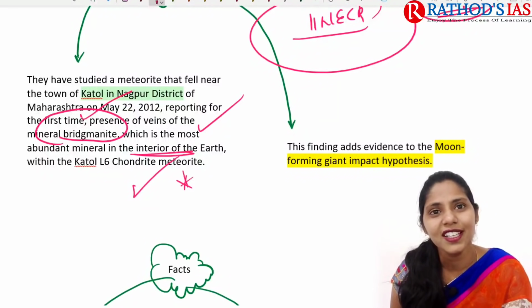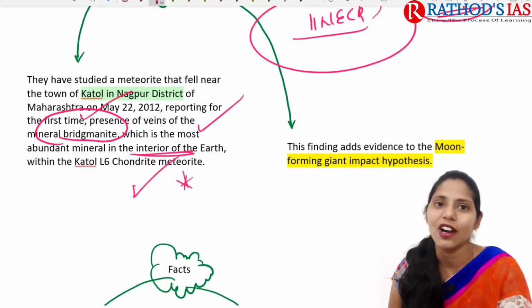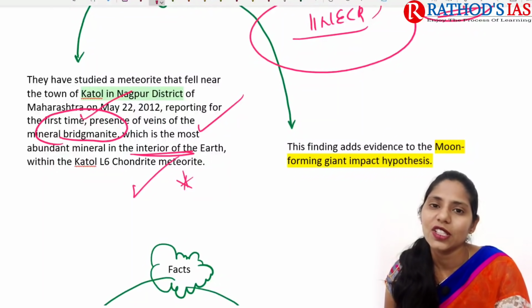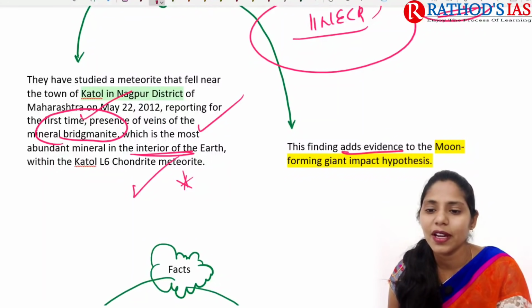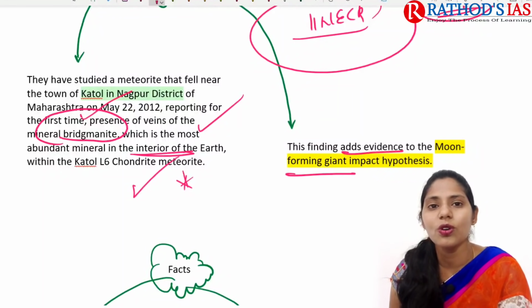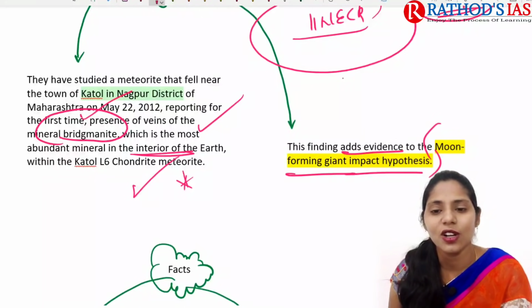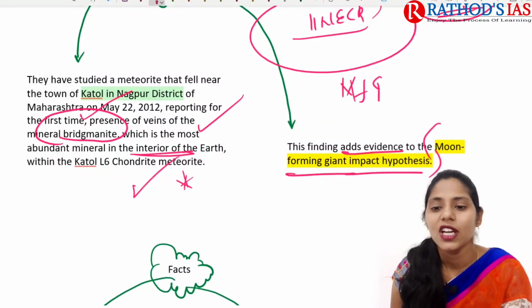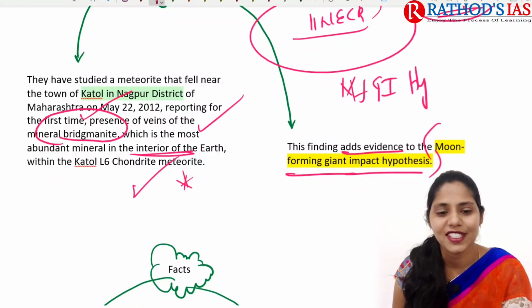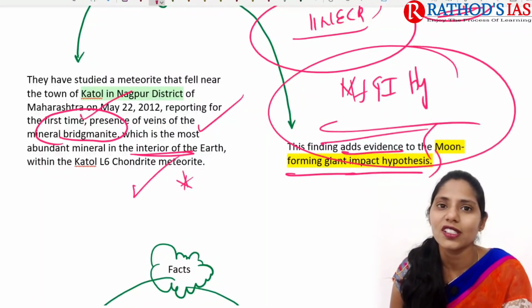This is what our researchers studied. Next, the study also found some evidence for the moon-forming giant impact hypothesis. So now let us talk about what this theory is.